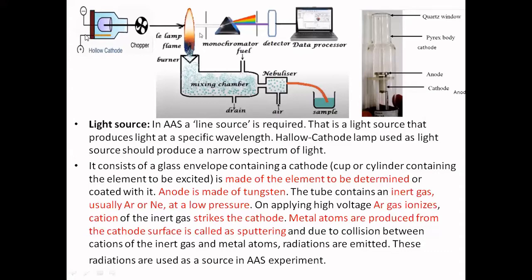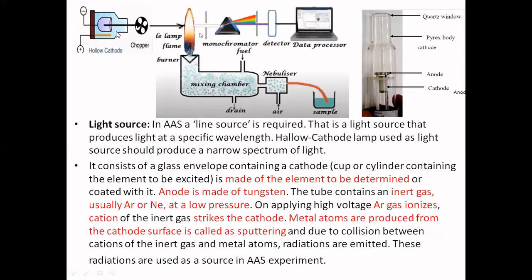On applying a voltage between 500 to 1000 volts, what happens? This neon or argon gas undergoes ionization. As a result of ionization, the cations of this inert gas keep reaching toward this cathode, which is coated with this element. So these atoms will be released out, which means atoms are produced. This process is called sputtering. The inert gas cations reach the cathode and make the metal atoms already coated on it be released. That releasing process is called sputtering.